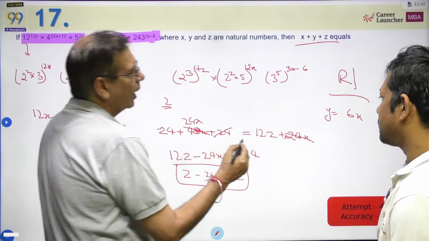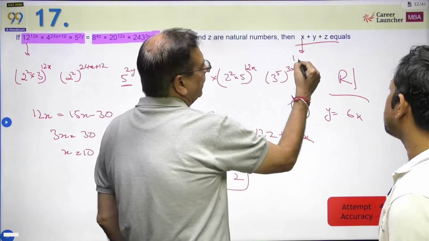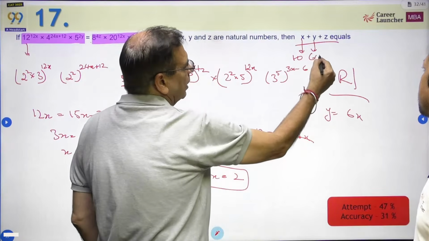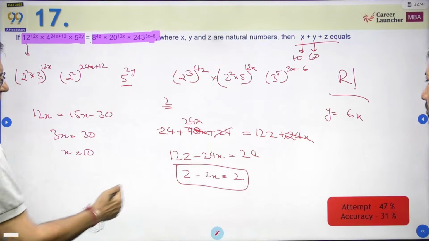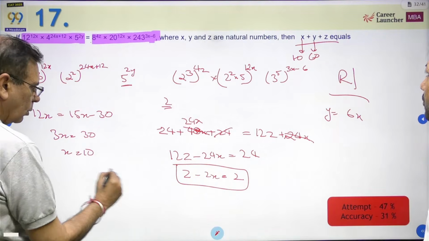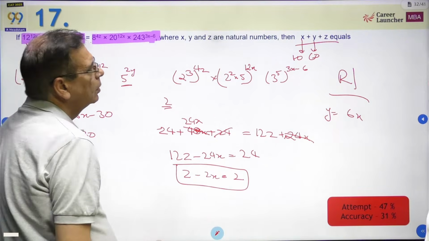So we are looking at values of x, y, z. X is coming out to be 10. Y is equal to 6x, so y becomes equal to 60. And what is z going to be? Z minus 2x is equal to 2. So z is equal to 22.